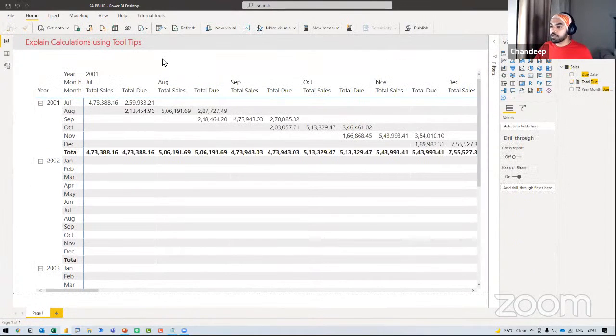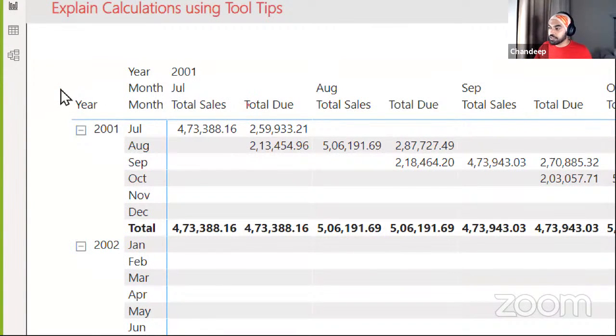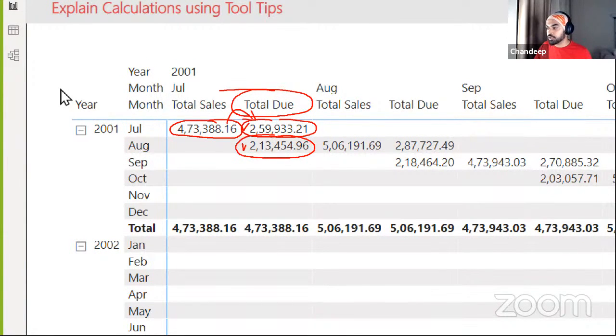All right. Now I can see that this particular calculation, which is sales due, is showing up from top to bottom. I can now see what was the sales that was actually sold in the month of July, and in the month of July, how much of that got due? 259,000 got due, and 213,000 got due in the next month.